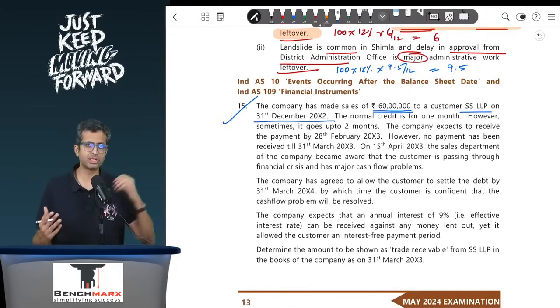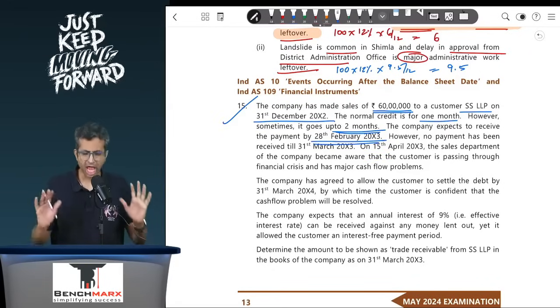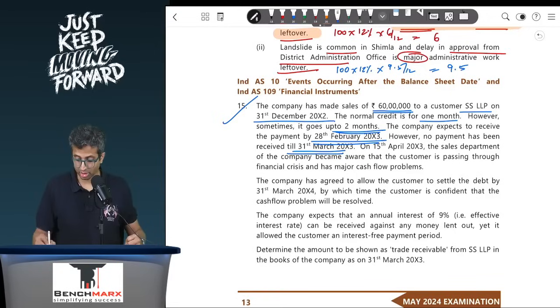So we must have passed the entry trade receivables account debit to sales at 60 lakhs. The normal credit period is 1 month. However, sometimes it goes up to 2 months. The company expects to receive the payment by 20th of February. That is within the normal credit period, and hence you would have recorded these debtors at 60 lakhs. However, no payment has been received till 31st March.